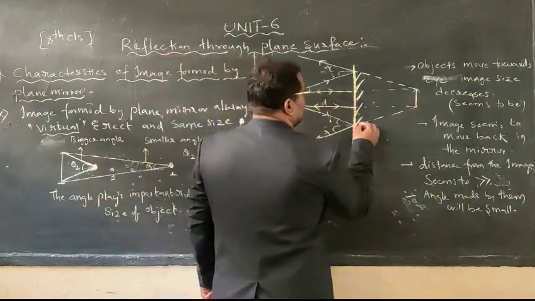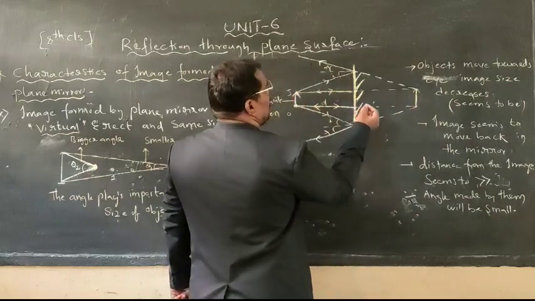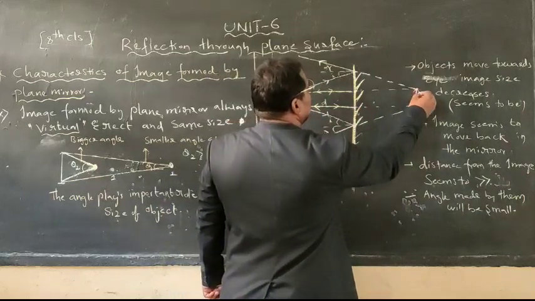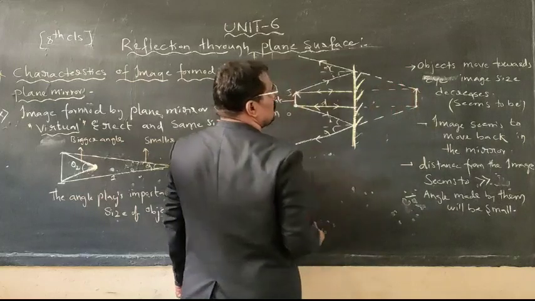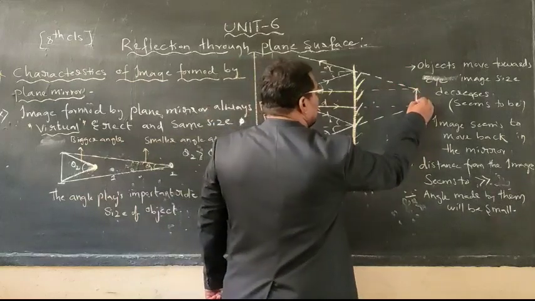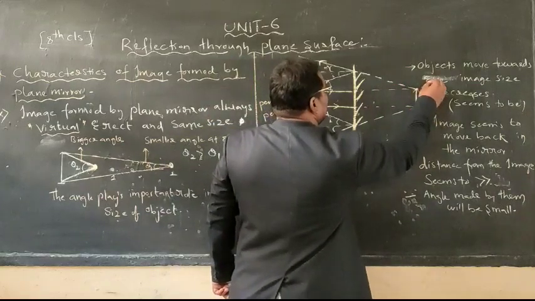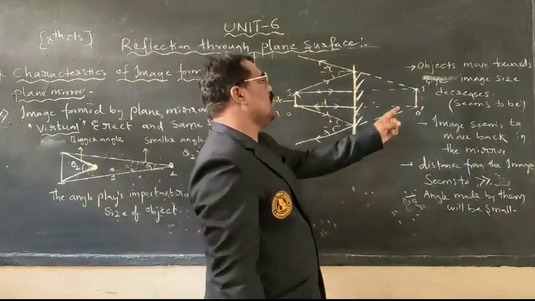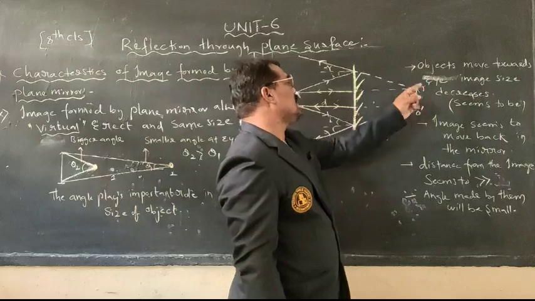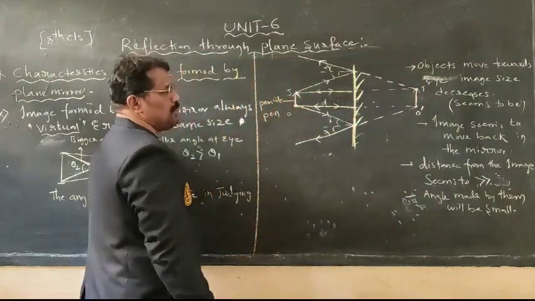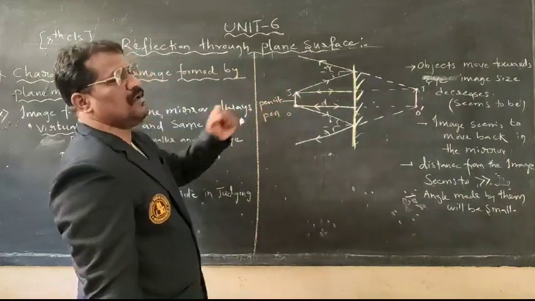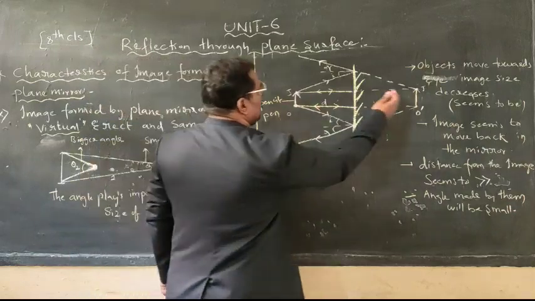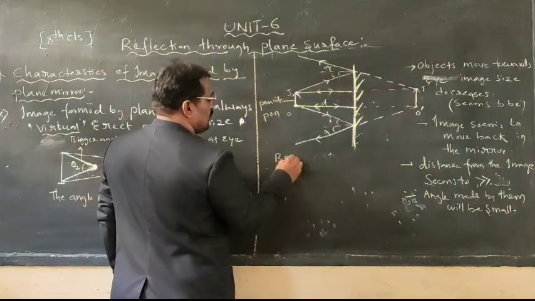By extending the reflected rays backward, we get intersection points at two different locations. If you draw them, what do they indicate? They indicate the size of the object, the pencil or pen: O, J, O dash, J dash. And how will the image be? The image will be formed behind the mirror.